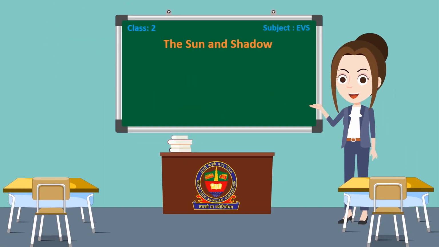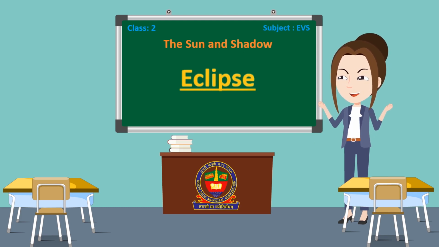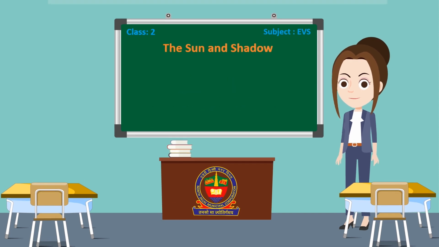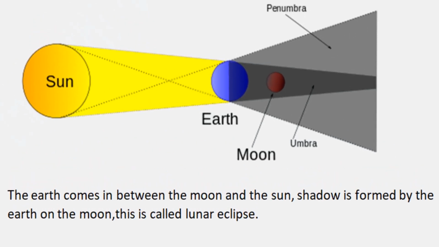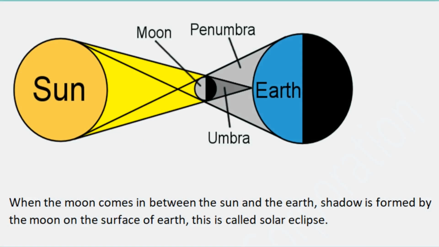Children, do you know what an eclipse is and how it is formed? You must have heard the word eclipse from your elders. Eclipse is actually a shadow of sunlight. When the earth comes in between the moon and the sun, a shadow is formed by the earth on the moon. This is called lunar eclipse. When the moon comes in between the sun and the earth, a shadow is formed by the moon on the surface of the earth. This is called solar eclipse.